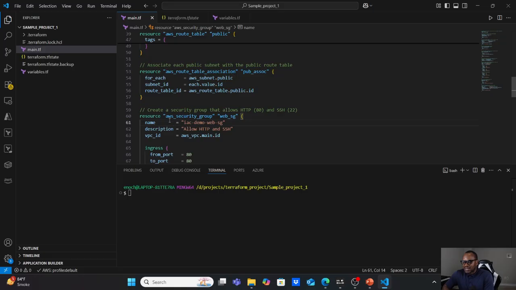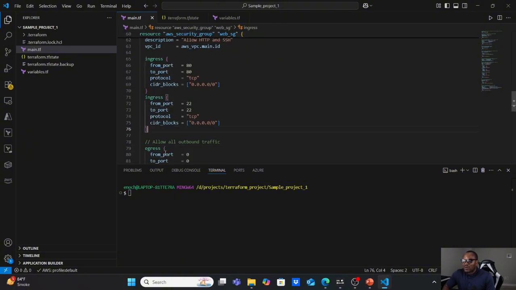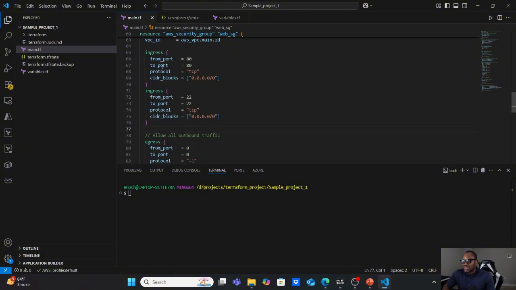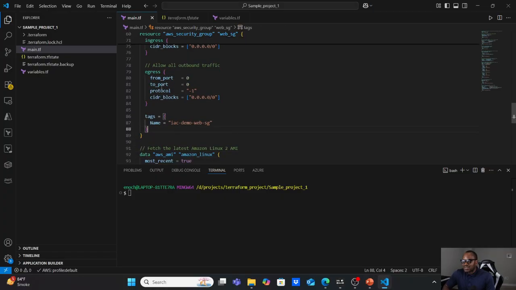And this is a resource block that is used to create the security group. And we give the name, description, VPC ID, and we define the incoming traffic rules. For this, we allow port 80 from anywhere. We allow port 22 from anywhere. All right, and this is outbound traffic, egress, allowing outbound traffic to anywhere.